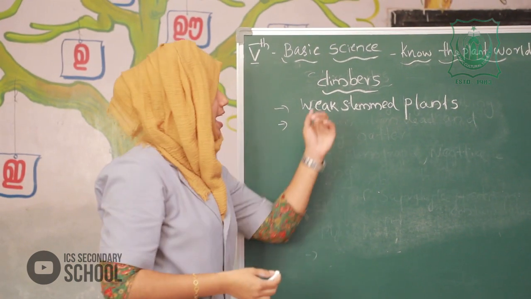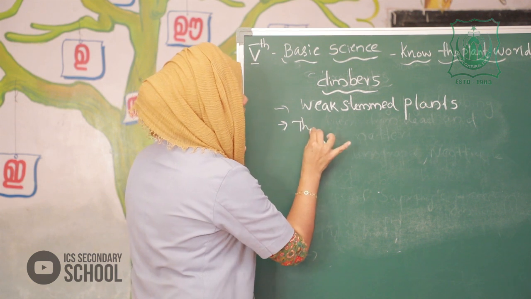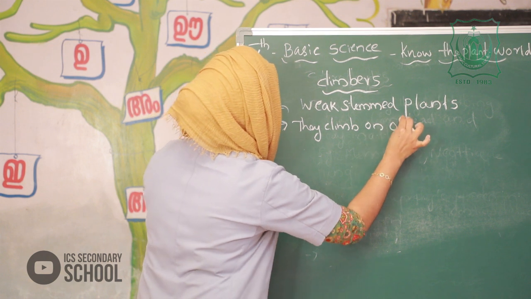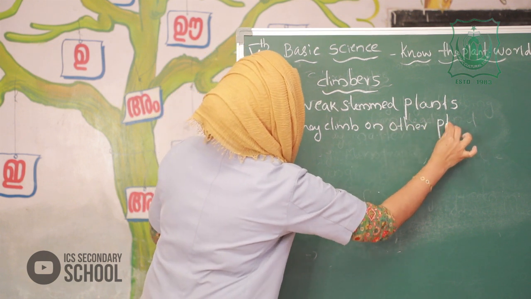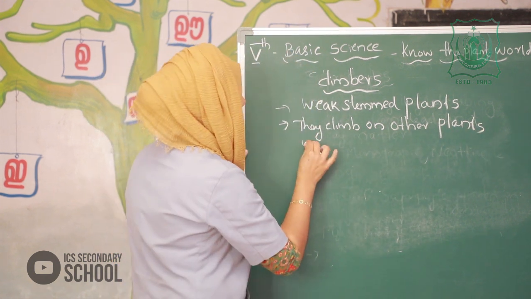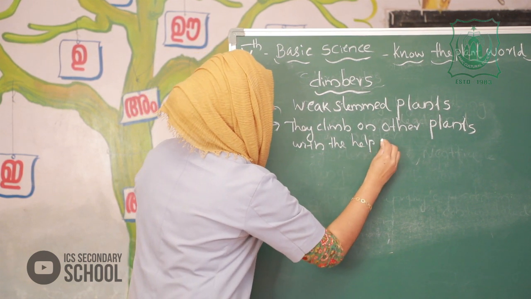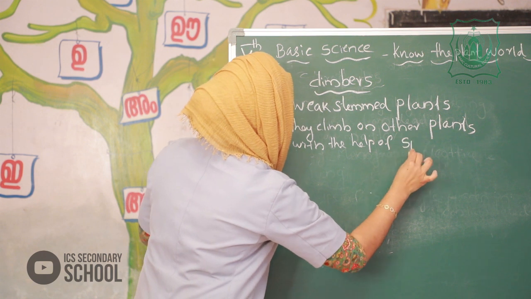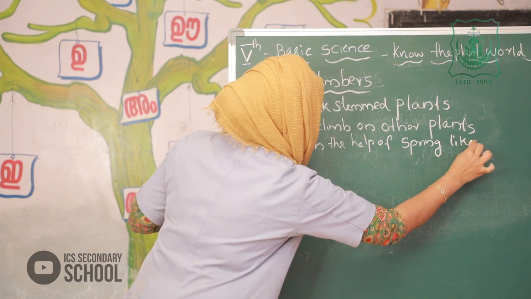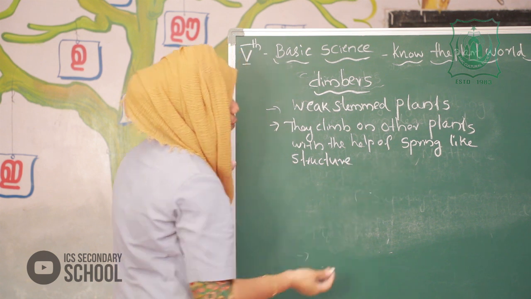Climbers are weak stemmed plants. They climb on other plants with the help of a spring-like structure. What is its name?